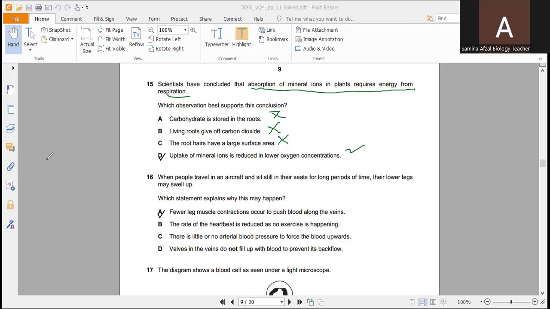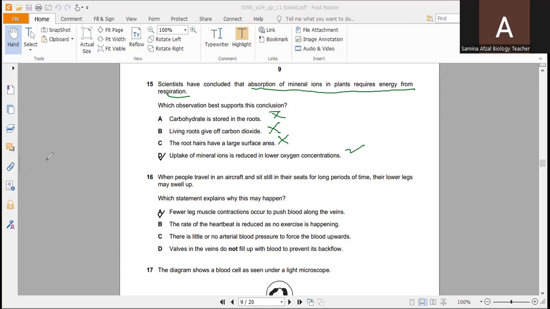When there is lower oxygen concentration, the rate of respiration decreases, and less energy is produced. When energy is less, the uptake of mineral ions will also reduce.